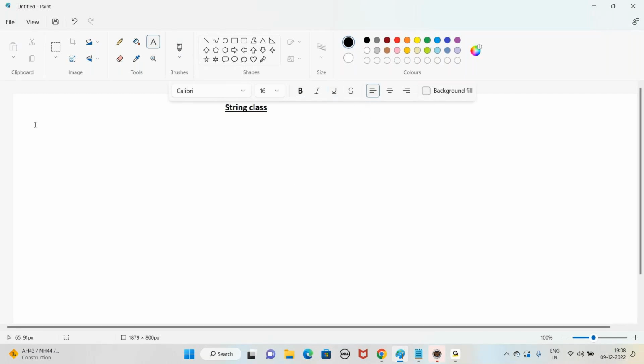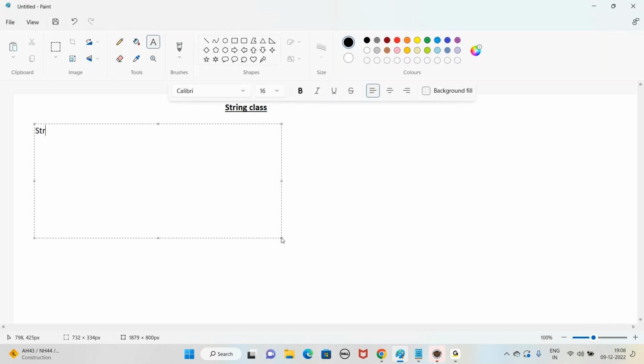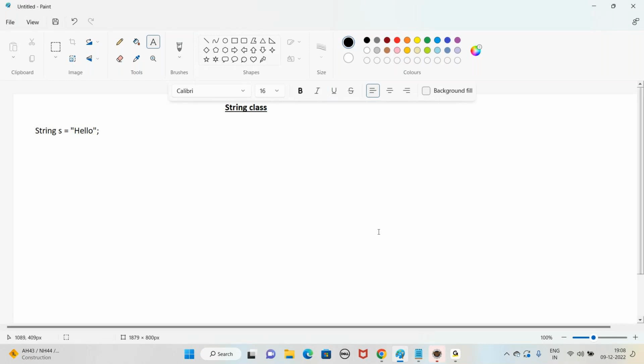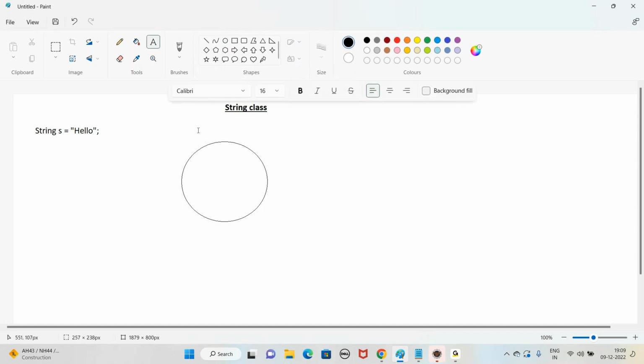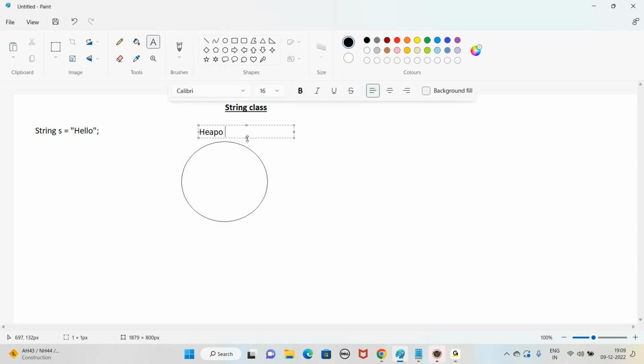When you are writing the code like this, String s = "hello". What is going to happen in Java is, in Java, objects are created in a temporary memory called heap memory, a part of RAM memory. In this, the hello object will get created here.